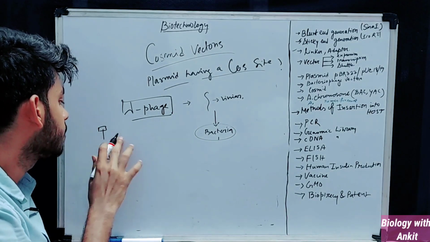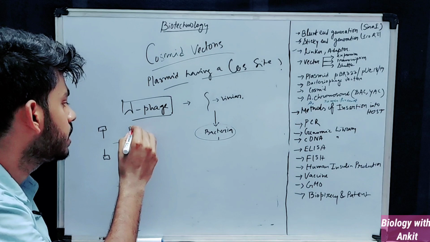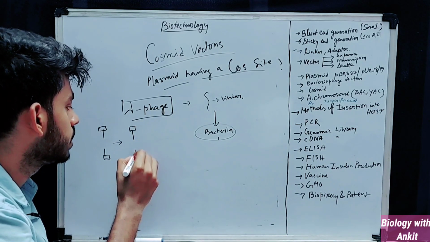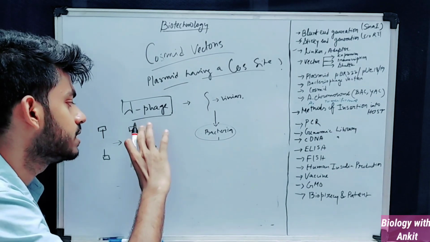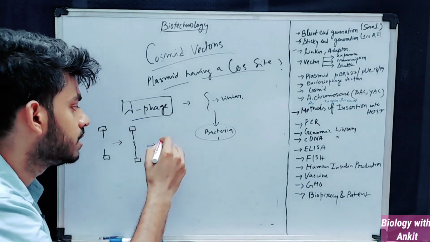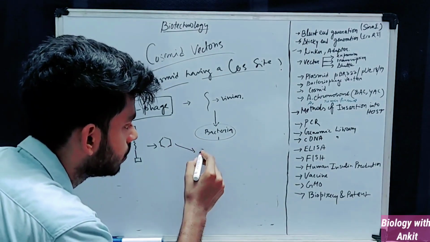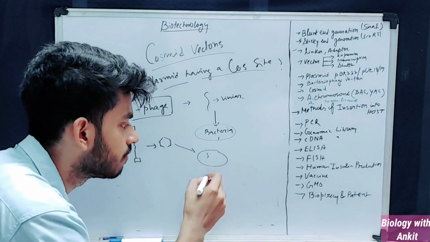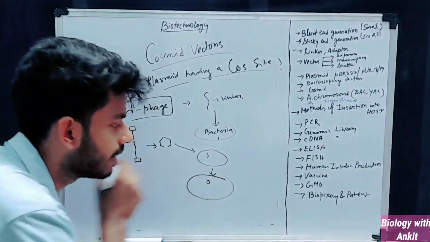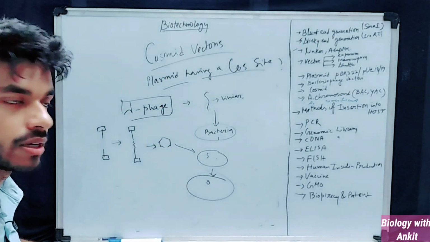You can easily delete some of the part that is not required for your experiment, and you can easily incorporate new DNA, and then you package this DNA inside a bacteriophage head, and then the bacteriophage will do its job. It will transfer its genome. As soon as it gets into the host, it will be circularized just like a plasmid. So this is how the cosmid vectors came into being.